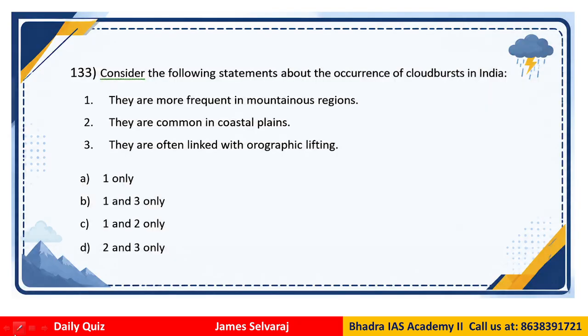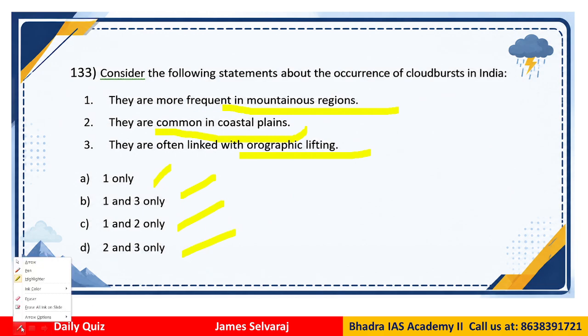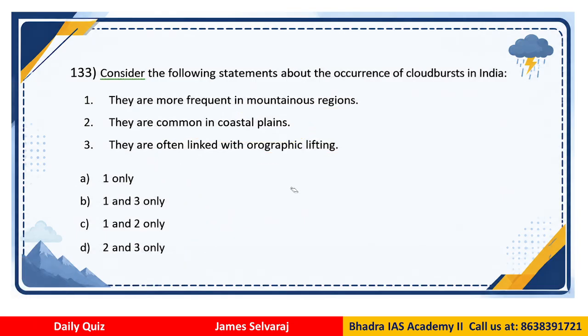Question number 133. Consider the following statements about the occurrence of cloud bursts in India. They are more frequent in mountainous regions. They are common in coastal plains. And they are often linked with orographic lifting. Now which of the statements are correct? So we have options: only 1, 1 and 3, 1 and 2, 2 and 3. So which of these statements are correct?